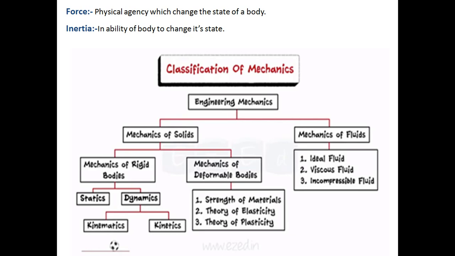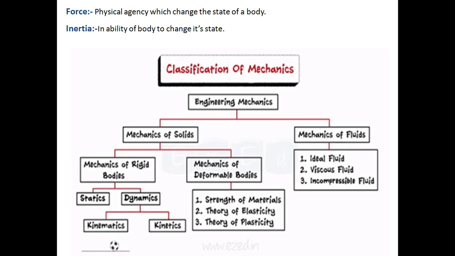Then mechanics of solids is again divided into two parts. One is the mechanics of rigid bodies and another one is the mechanics of deformable bodies. Again, deformable bodies are beyond the scope for FY BTech. Forget about this, you are going to learn it in the second year of BTech.